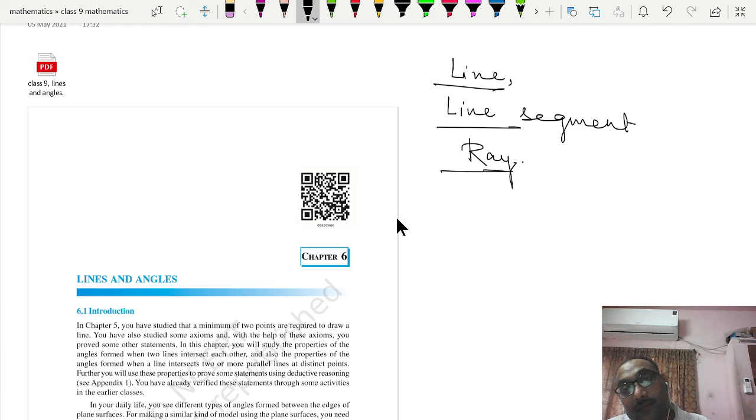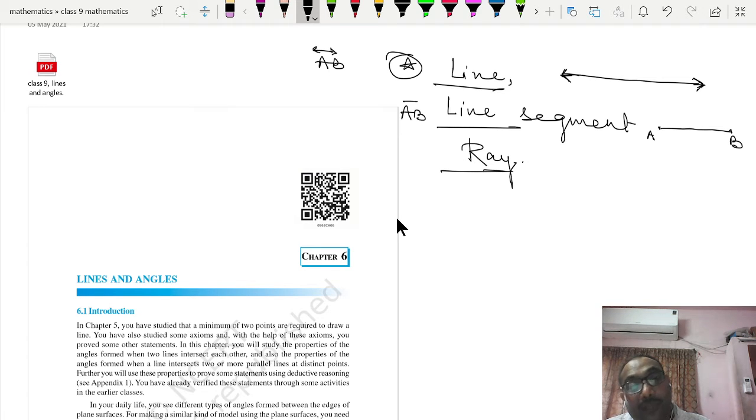When we talk about a line, a straight line, it goes from one point to a second point, and it can be extended on either side. So there is no end point of the line, clear. But when we talk about a line segment, it has two end points. You can write AB line segment, and a line can be denoted by AB with an arrow on top with two arrow ends.